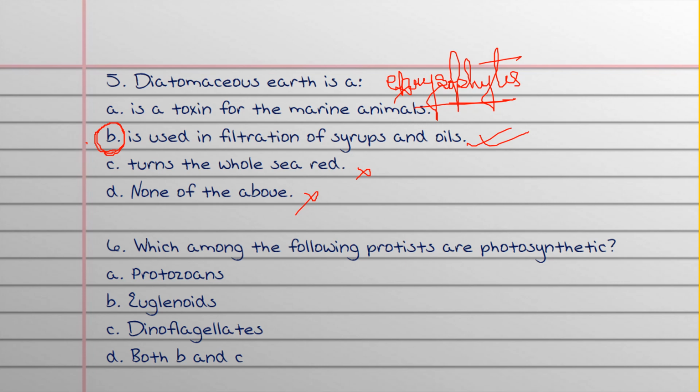Now our sixth question. Which among the following protists are photosynthetic? A. Protozoa, B. Euglenoid, C. Dinoflagellates, D. Both B and C. The answer is both B and C, because both euglenoid and dinoflagellate are photosynthetic. In fact, euglenoids also have pigments like higher plants.